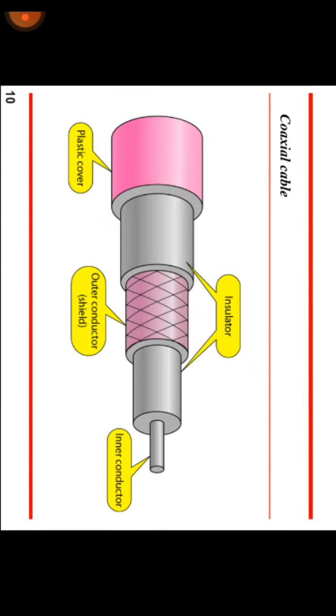So if we give the gauge as 18, it means the diameter is 0.0403 inches. It is denoted in inches. So like this. Next we have to see the coaxial cable. First we have seen the twisted pair cable.